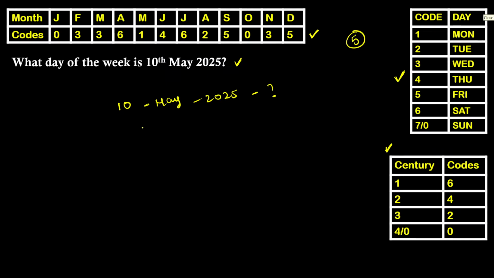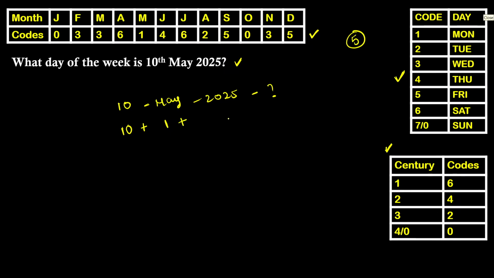Among these 5, the first one, date same as date, 10 same as 10, plus in the place of month, I want you to write its month code. You are given May, I want you to get its code from this month codes. May code is 1.